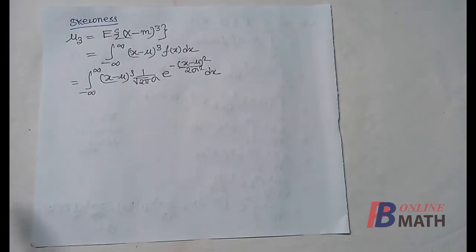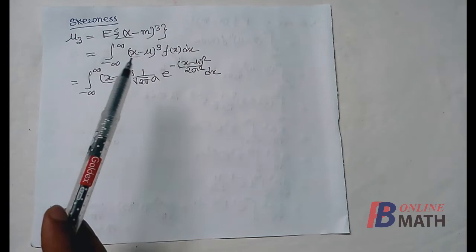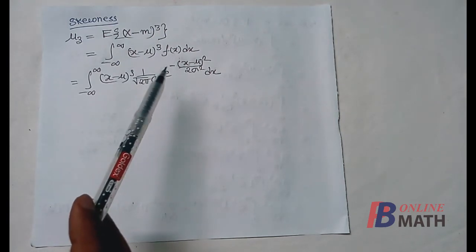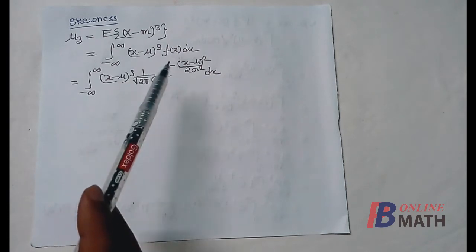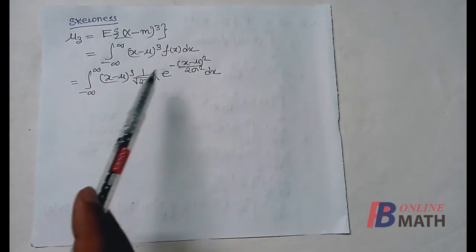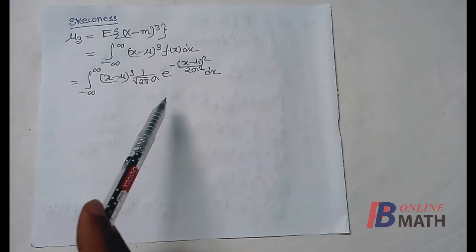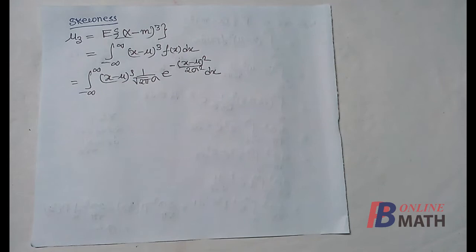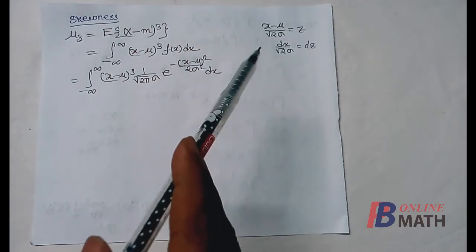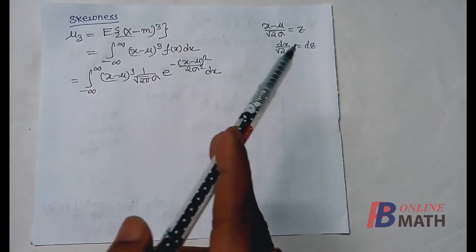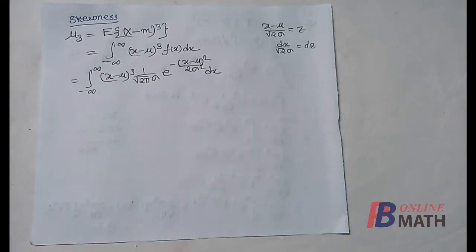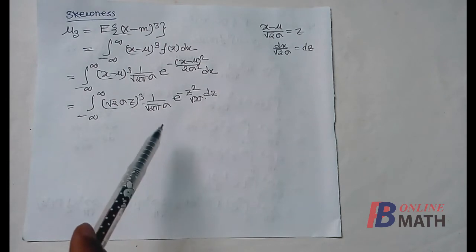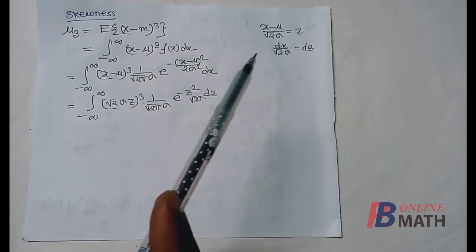So using the formula of expectation, this can be written as the integration of (x minus mu) cube into f(x), as we have discussed that m is equal to mu. Now replacing the value of f(x), we find that this integral is equal to this. Again, to evaluate this integral, we shall use the same transformation, that is (x minus mu) by root over 2 sigma equal to z. So using the transformation, this integral reduces to this. Here x minus mu is equal to root over 2 sigma z.